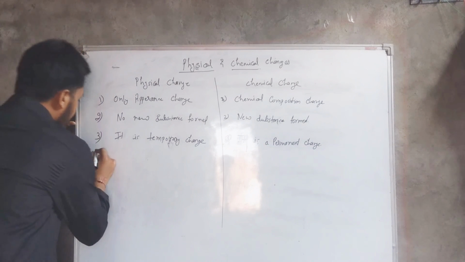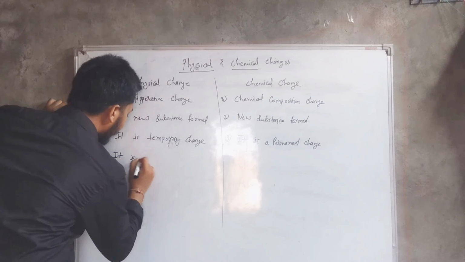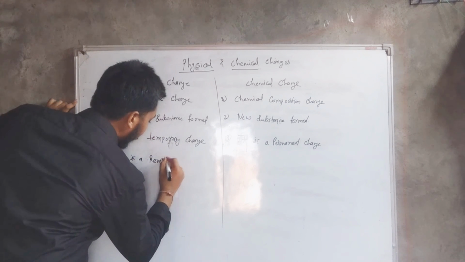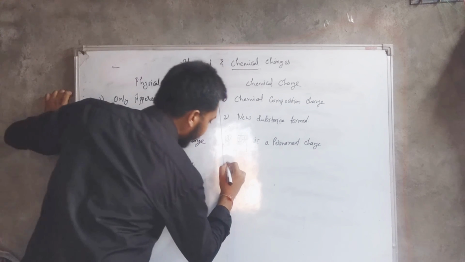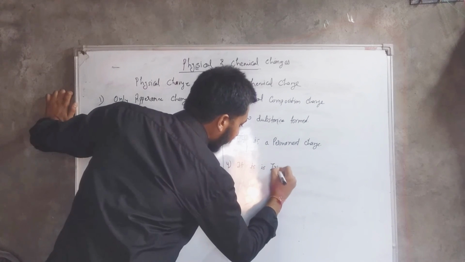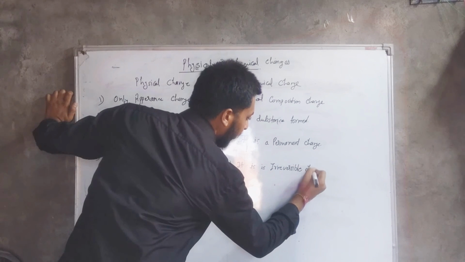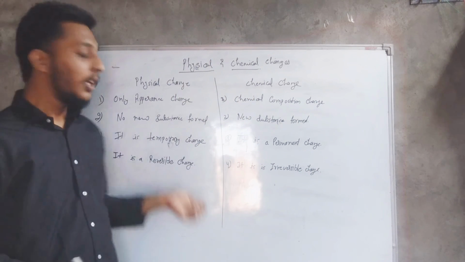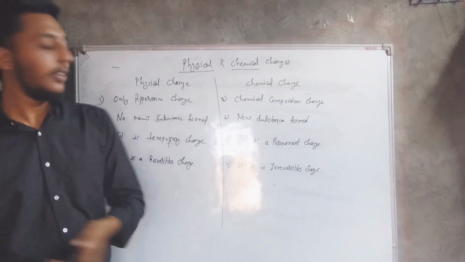So as it is temporary change, it is a reversible change. It is irreversible change. I hope you are getting the meaning of reversible and irreversible. Reversible means again we can go back to the previous state of matter.